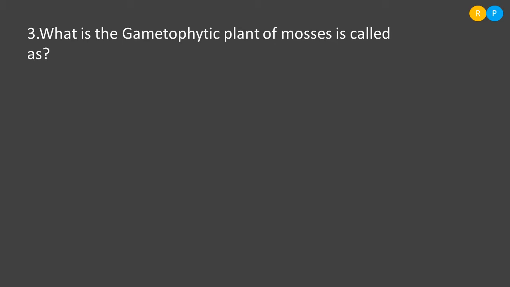But if you come to the mosses, mosses show an upright, slender gametophytic plant. That means a plant growing perpendicular to the surface of the soil. When the gametophytic plant is like that, the plant is called foliose. Understood? All the plants under the mosses are called foliose because their plant body is upright or slender. The answer is foliose. So the type of gametophytic plant in the mosses is called foliose.